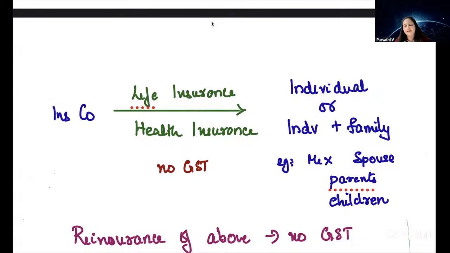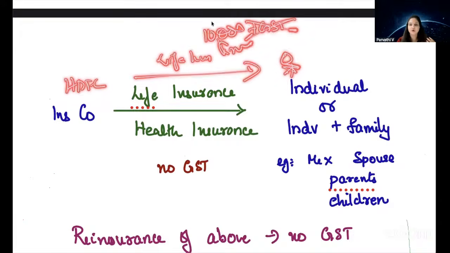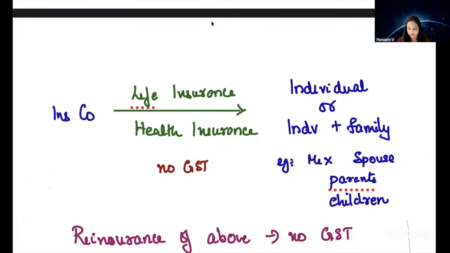For example, I take a life insurance policy from Axis Insurance or HDFC Life Insurance Company. Now, HDFC Life Insurance Company is providing life insurance services to me. They'll be collecting some premium, but on that, they will not charge GST. Whatever the services they are providing, it is exempt from GST.